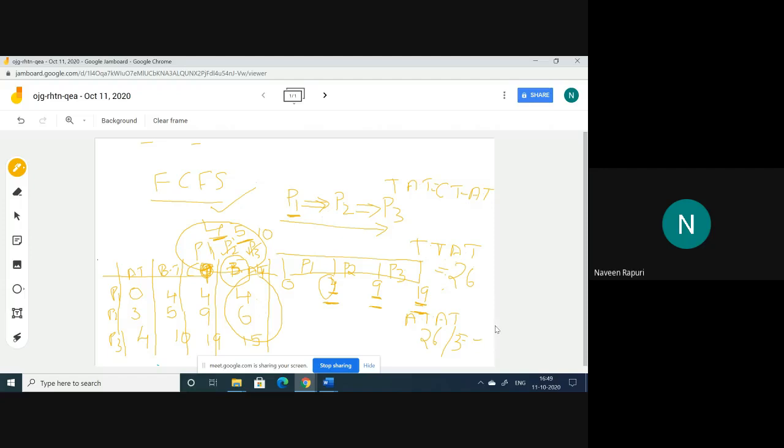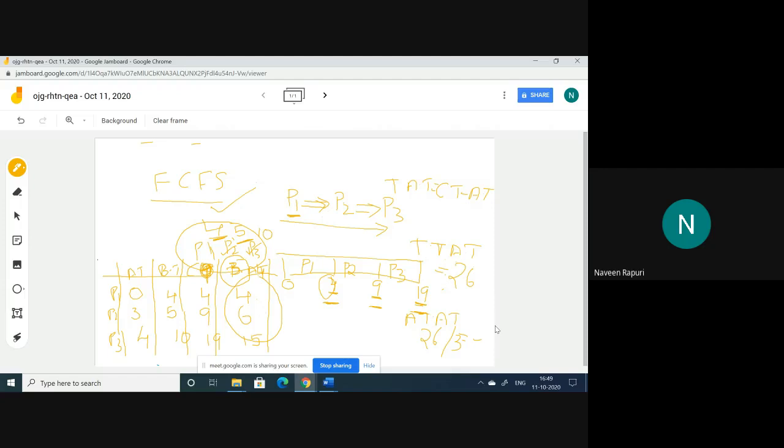So here you can get the average turnaround time. In most cases you may get floating point or fractional values. There is no need to drop the fraction value. In examinations also they mention the fractional part. So this is about turnaround time.